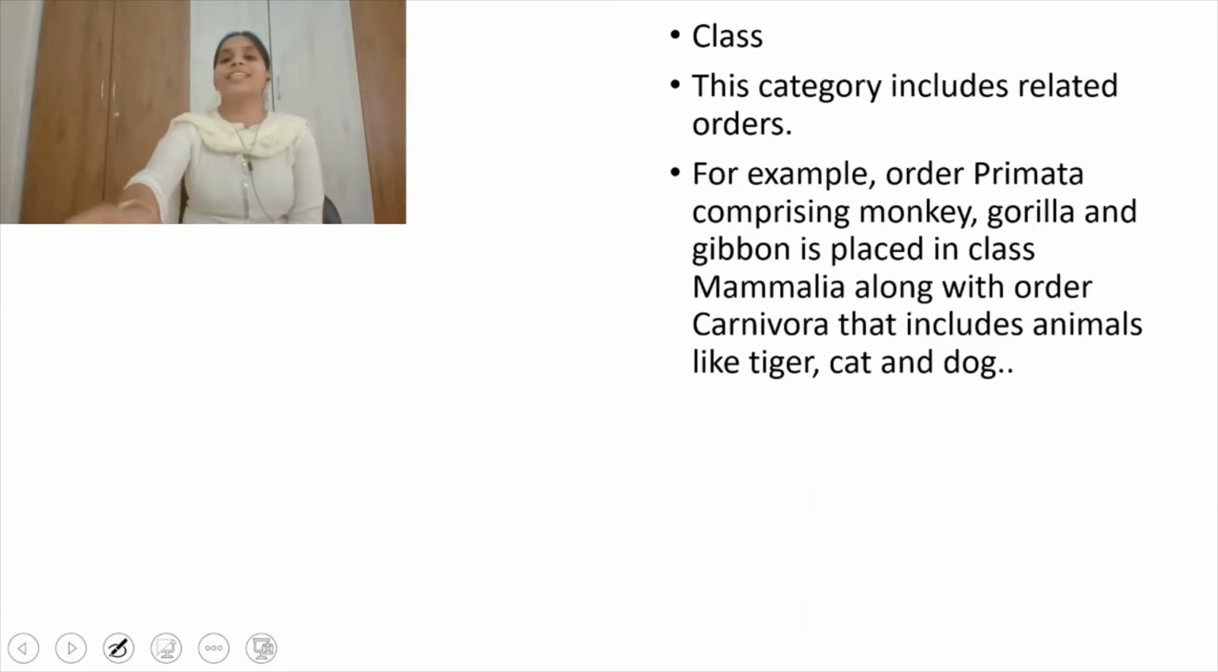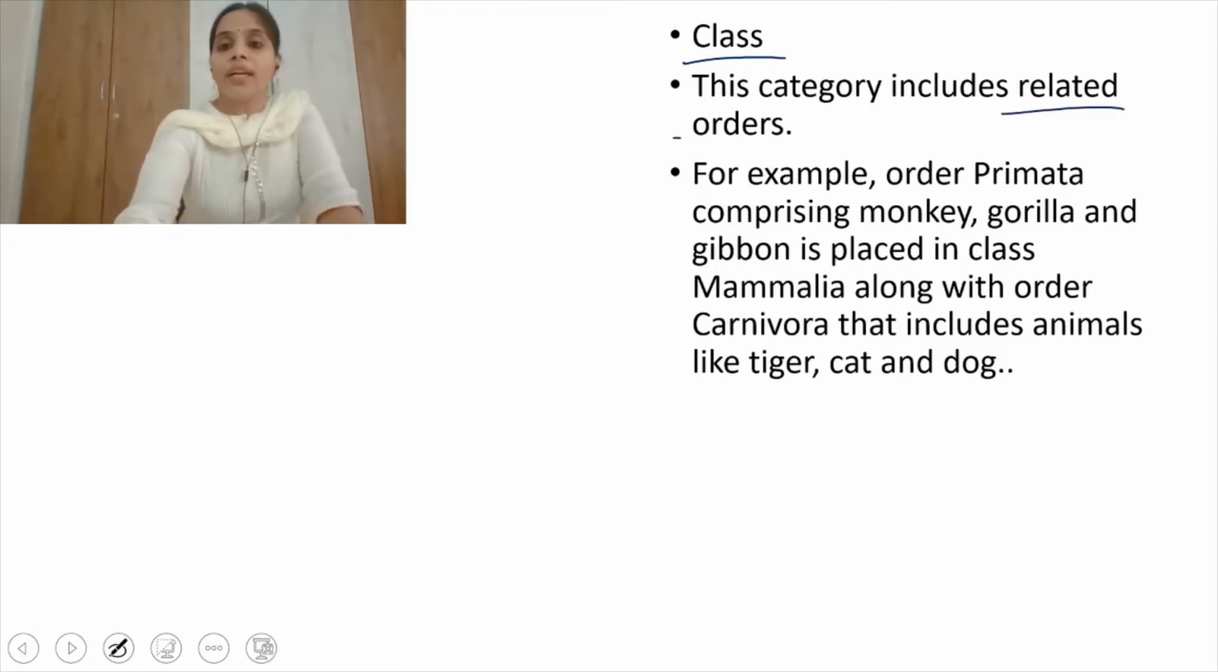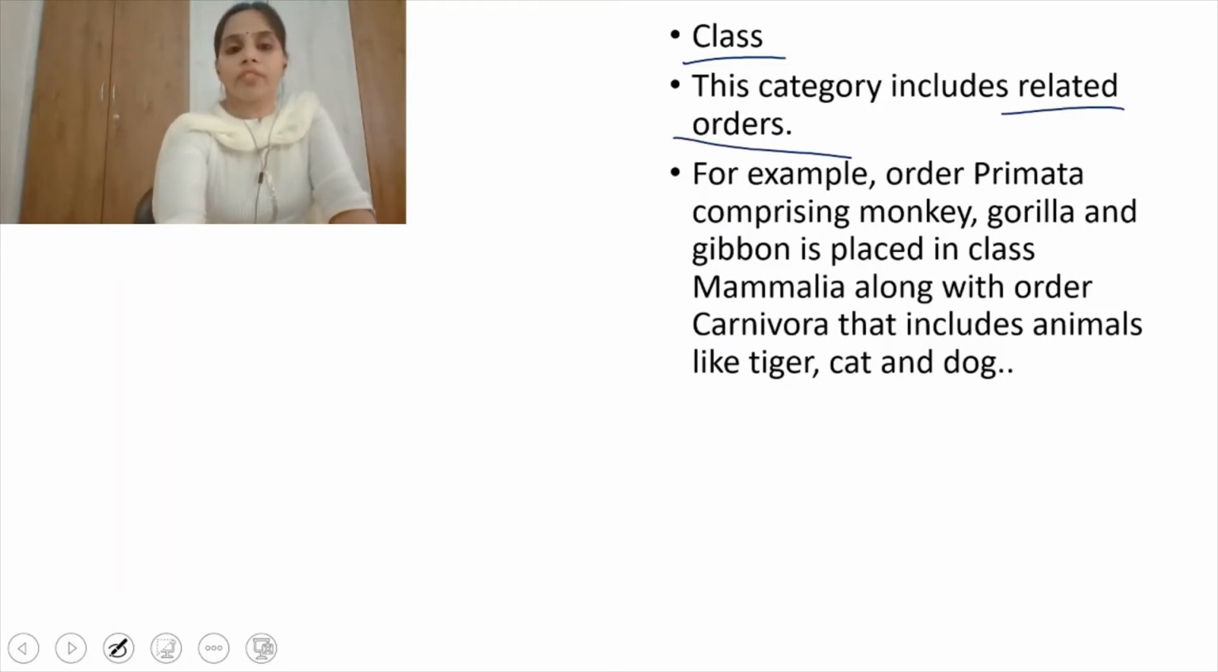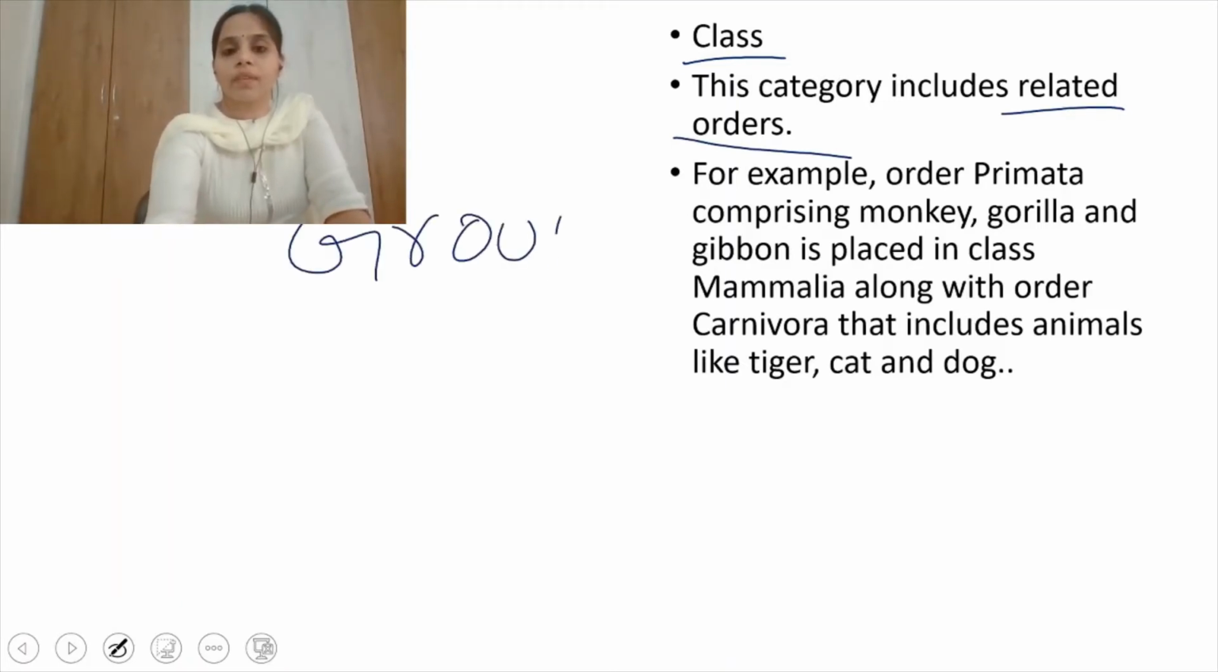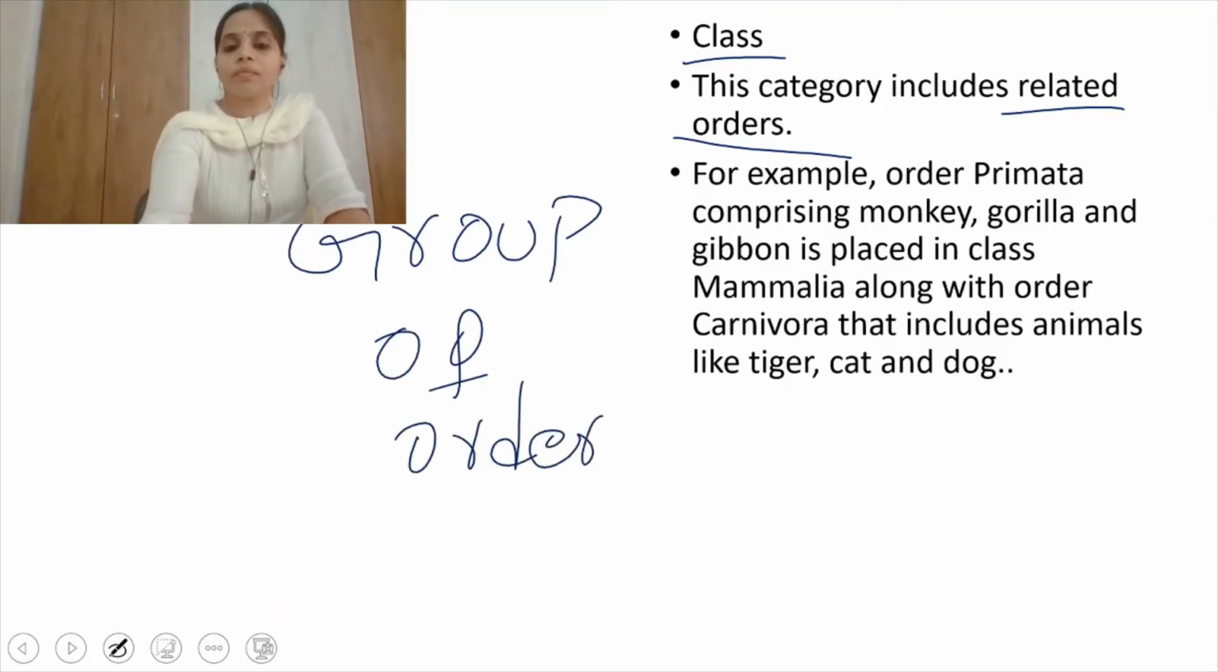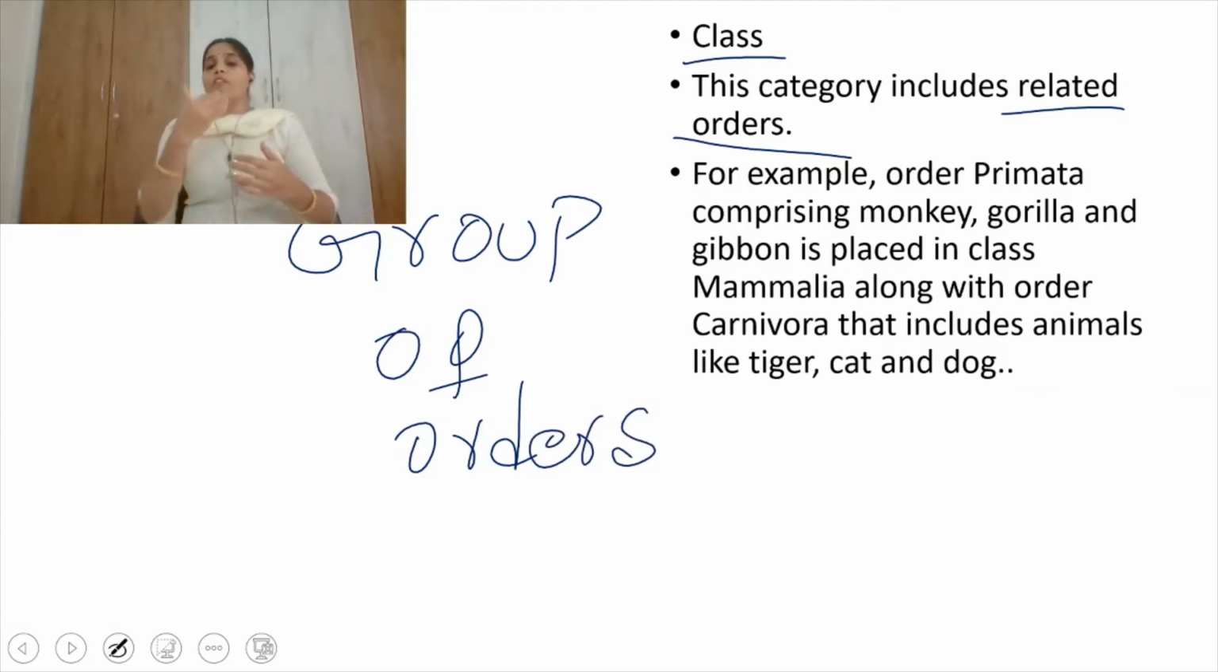The next one is class. The next taxonomical category is class. Every taxonomical category contains a group of organisms. What group of organisms? Related orders, that is, a group of orders. Class is a group of orders. So organisms belonging to different orders which share similar characteristics come under one class.